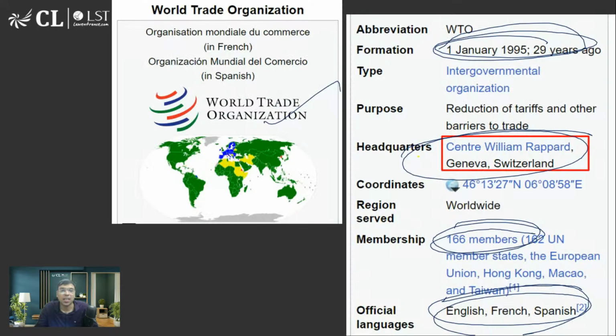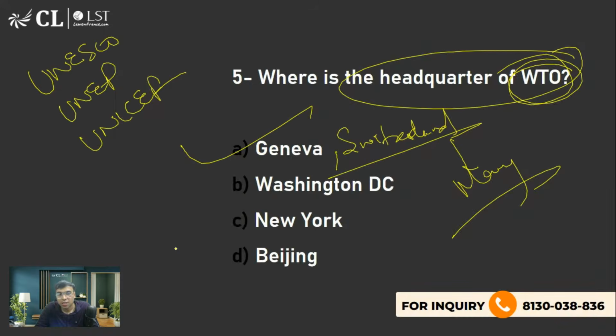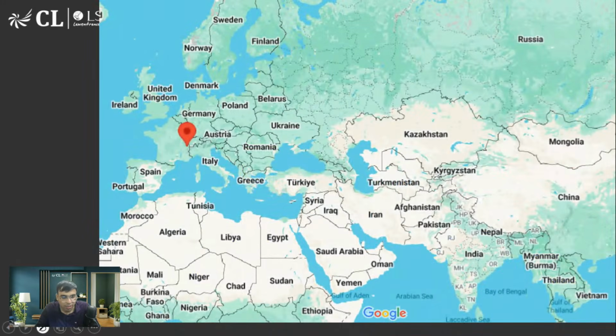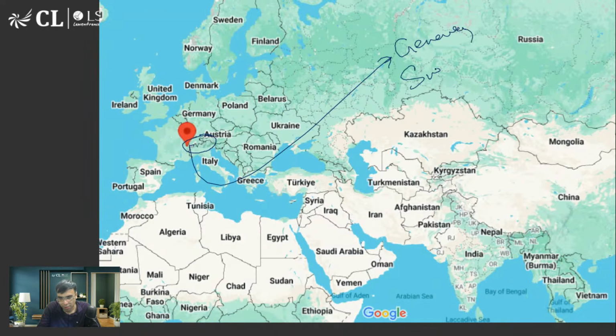Reduce trade barriers. हाँ, the idea is to reduce trade barriers. It's a free trade agreement at world level. यही idea है. Final achievement यही है. ठीक है. That's what you should know. So, World Trade Organization headquartered in Geneva, Switzerland. So this is Switzerland. इसमें Geneva है.